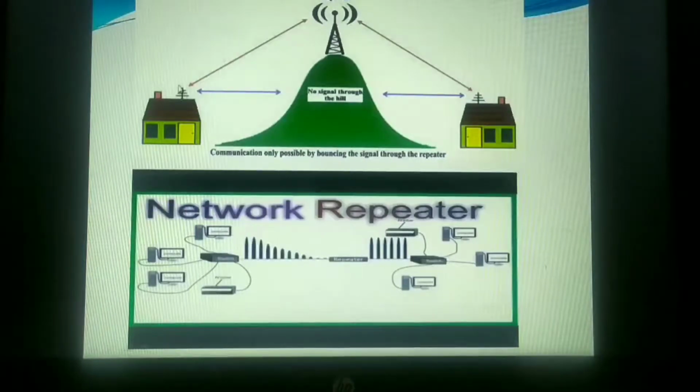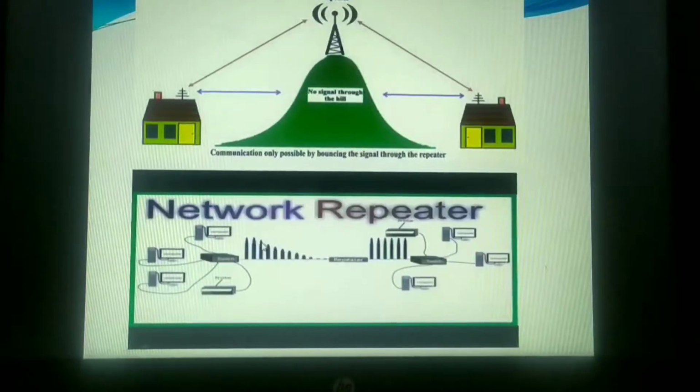So what it does, as your signals start moving, this repeater will detect them, because it has the capacity of broadcasting. It will detect the incoming signal, automatically accept the data, regenerate it, and start rebroadcasting those signals, and hence the signal may reach. You can say communication is only possible by bouncing the signal through the repeater. Bouncing in the sense of regenerating the signal.